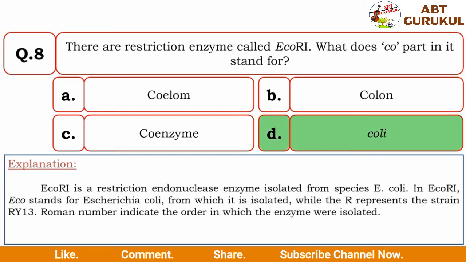EcoR1 is a restriction endonuclease enzyme isolated from the species E. coli. In EcoR1, Eco stands for Escherichia coli, from which it is isolated, while the R represents the strain RY13. Roman numerals indicate the order in which the enzymes were isolated. So for this question the correct answer would be D, coli.